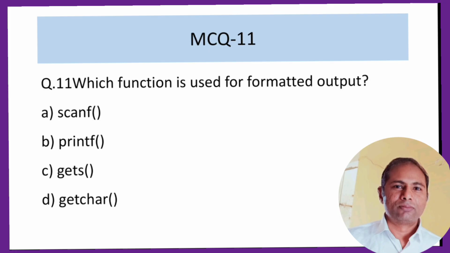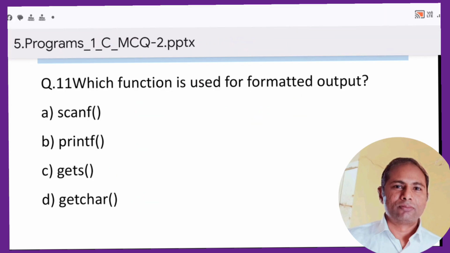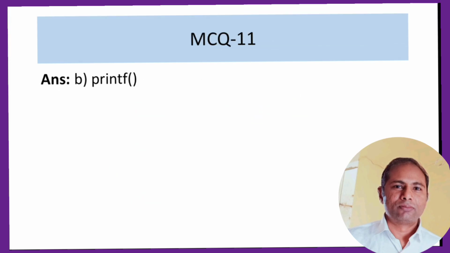Then if you talk about formatted output, I have told you this is for input, and this is for output. If we talk about formatted output, inside printf we can use percentage d for int, percentage c for character, percentage f for float, but here we have only the one for strings. So the formatted output function is printf. We can check the answer, that is printf is the correct answer.